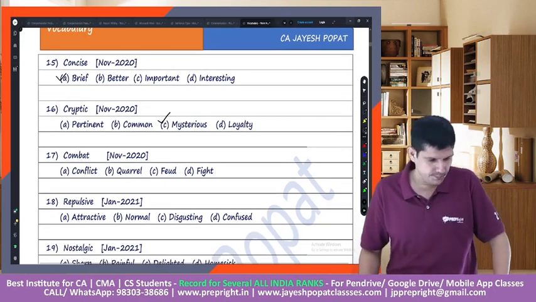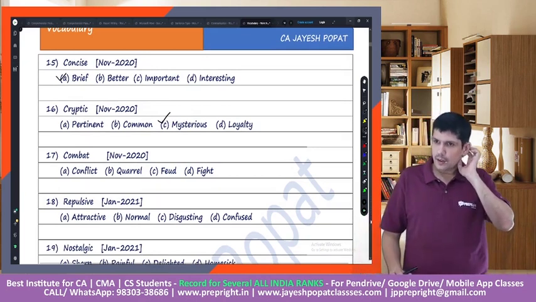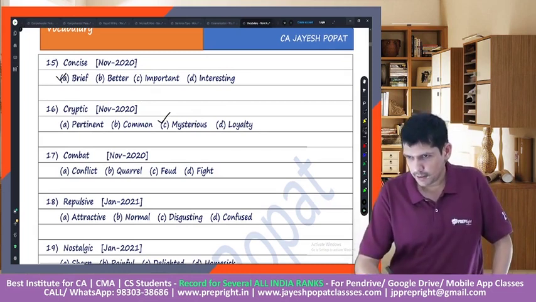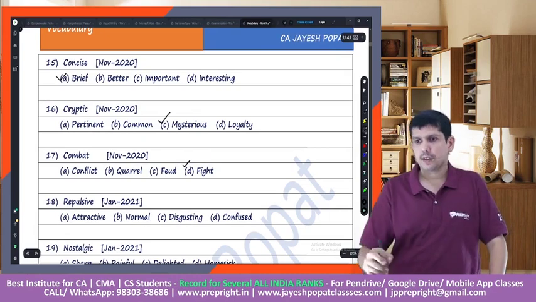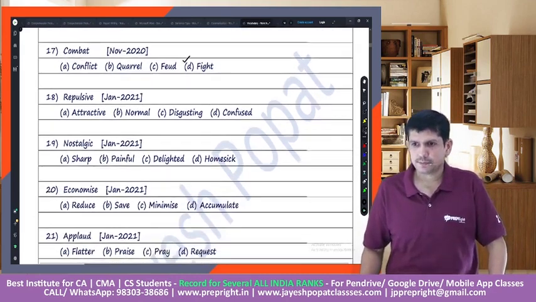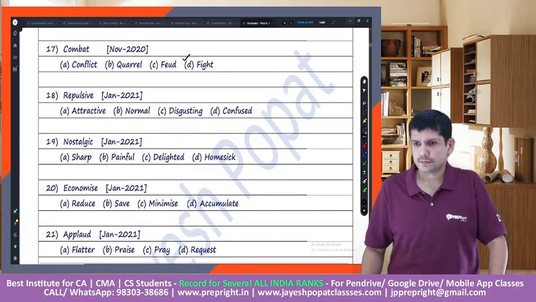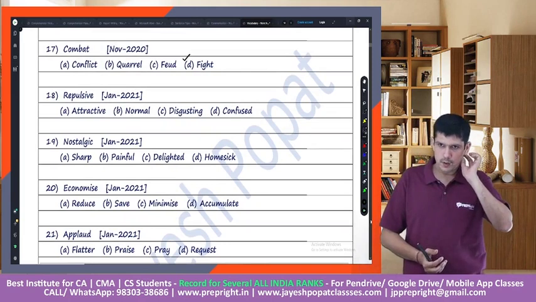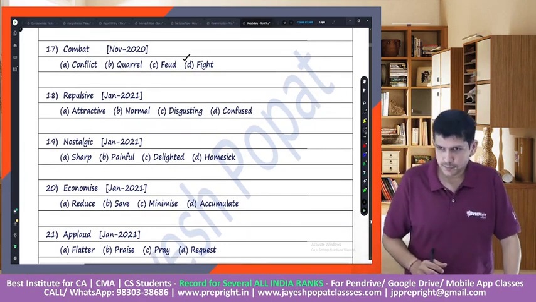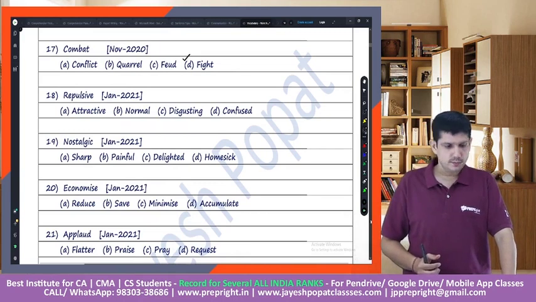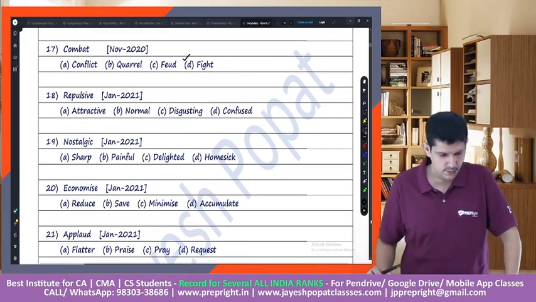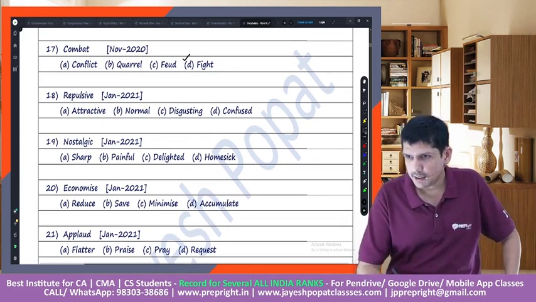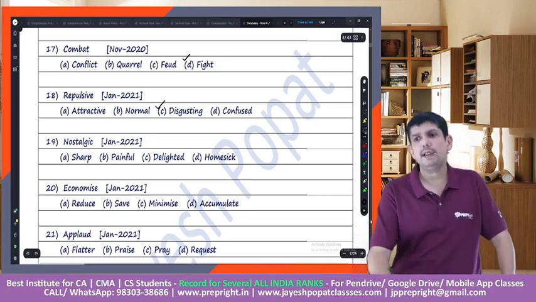Then combat. Combat. It's very easy. Combat would mean to fight. Right? To fight. Then repulsive. Repulsive. Right, most of your answers are correct. It is disgusting. Right, repulsive would mean disgusting.